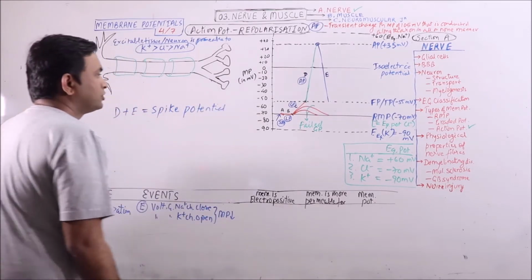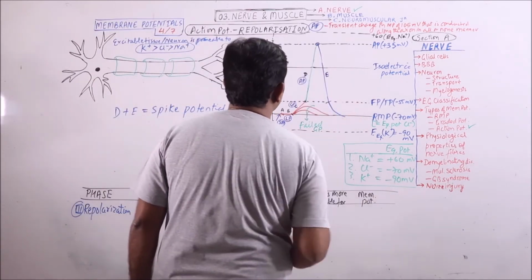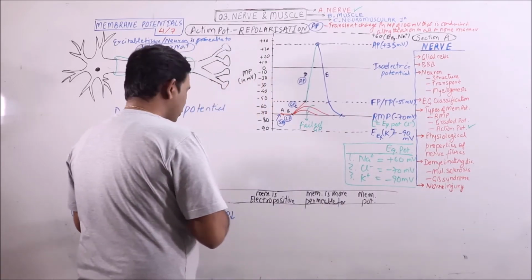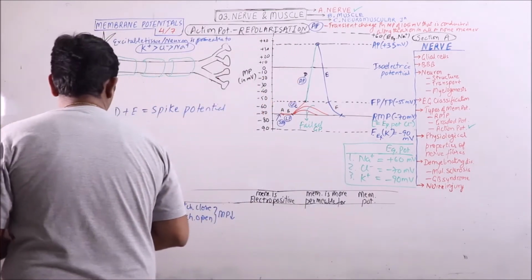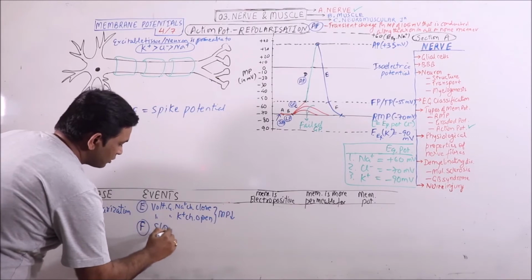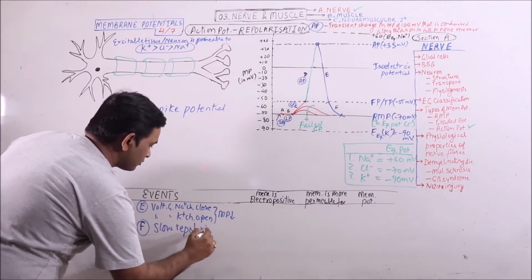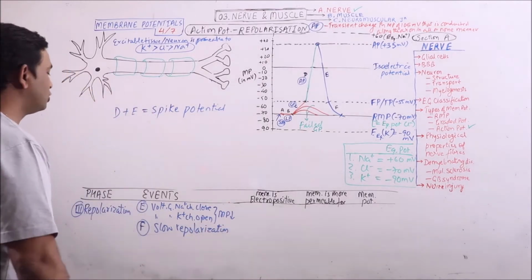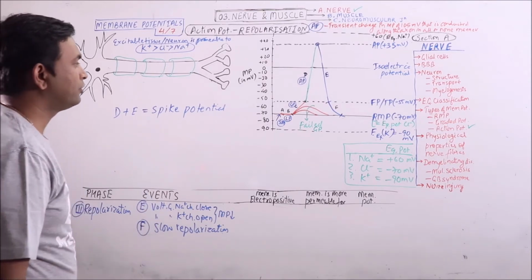This is spike potential. At the end of spike potential, the slow repolarization will occur. This phase of slow repolarization is known as after-depolarization, that is F. So in F, slow repolarization will occur. This is the phase of slow repolarization and the voltage gated potassium channels continue to remain open.